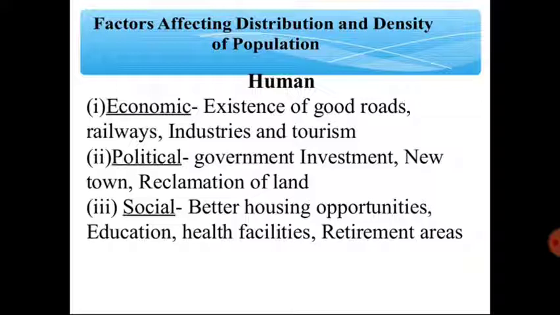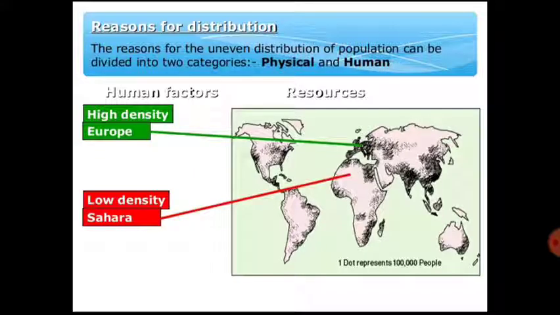A place which is suitable and secure in the political aspect will definitely concentrate the maximum population. So these are certain factors which are responsible for the uneven distribution of the population. Here we can see that Europe is a high density zone. Why is it a high density zone, and why is the Sahara a low density zone?